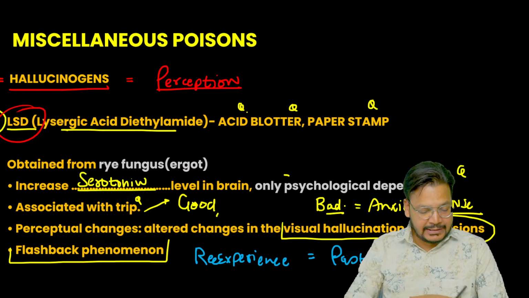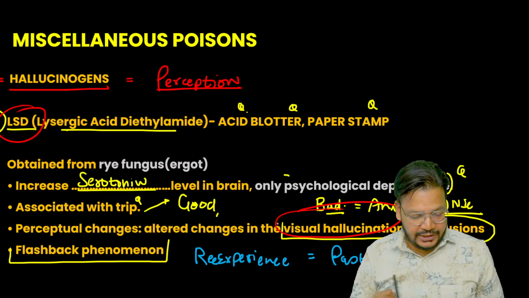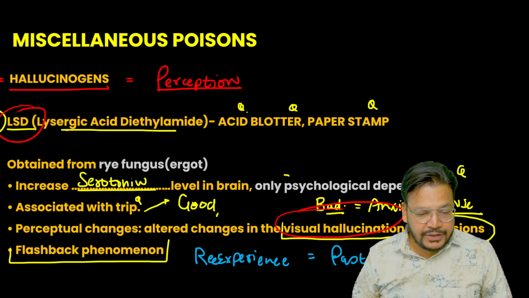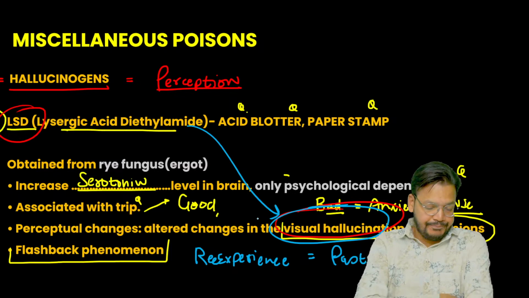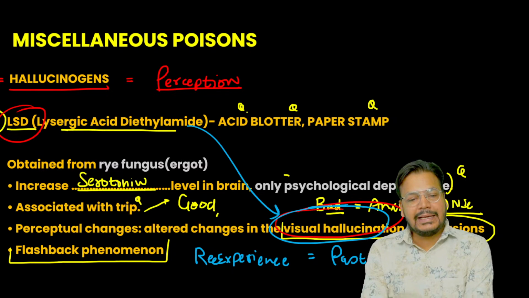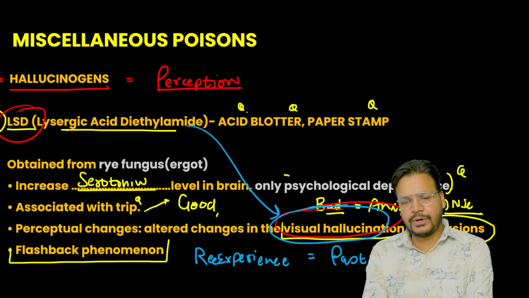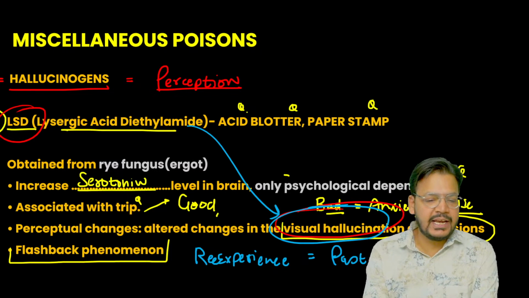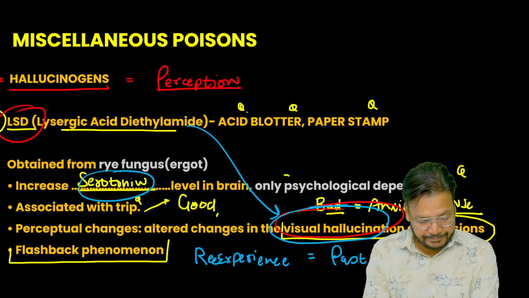This is the picture I discussed in LSD. Very, very important note. I told you it is visual hallucination. As you can see, visual hallucinations are seen in LSD. This I mentioned. LSD. Lysergic acid diethylamide. है ना? पूरा. Tachycardia was mentioned. Okay, no problem. It is change in the serotonin. Actually, LSD is because of changes in the serotonin.